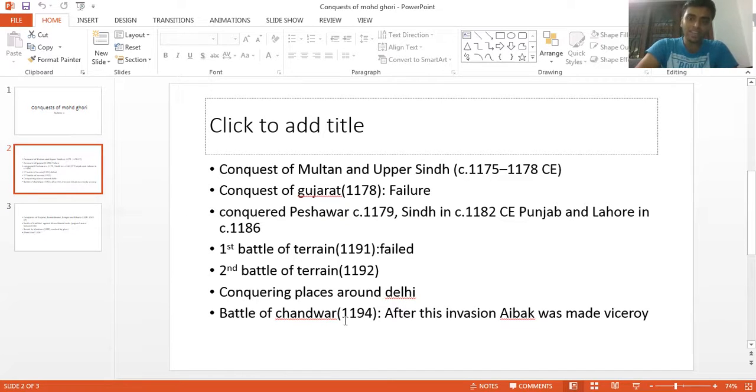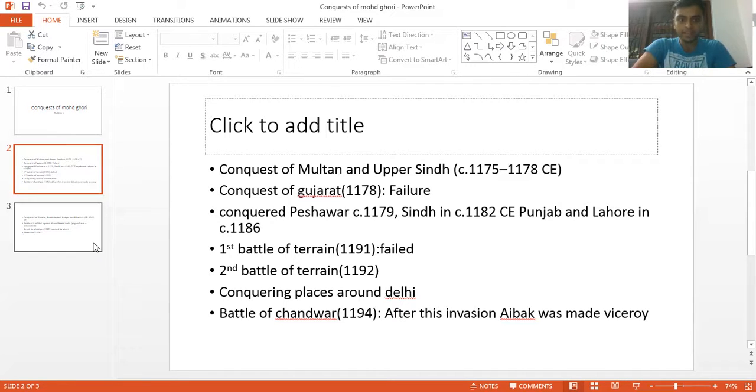The Battle of Chandawar is very important because after this battle the Turks became masters of North India. The Islamic or Turkish rule was firmly established in North India, and Qutbuddin Aibak was made viceroy of Muhammad Ghori.